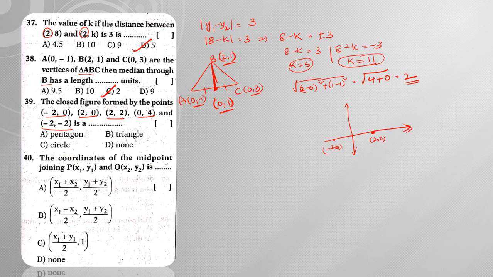Next (2, 2). So (2, 2) means you will have a point here. Next (0, 4). So (0, 4) means you will have that point on the y axis. Next (-2, -2). So (-2, -2) means you will have the point here. Now when you join all these points, what am I going to form? You can see that it is a pentagon. It is a pentagon because we are having 5 vertices. Then the answer is pentagon, right?